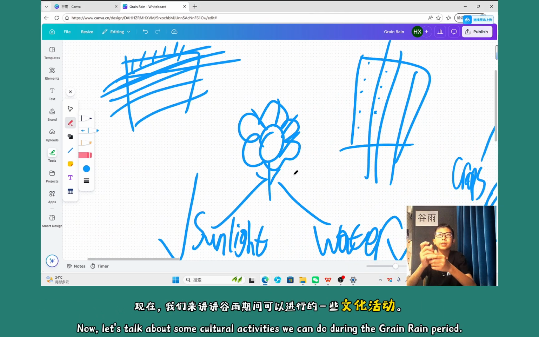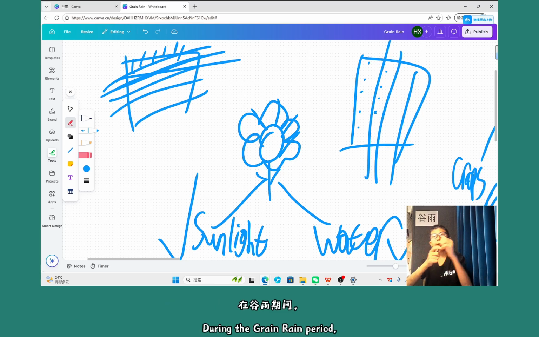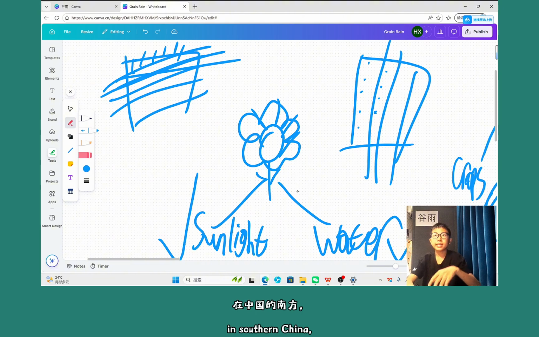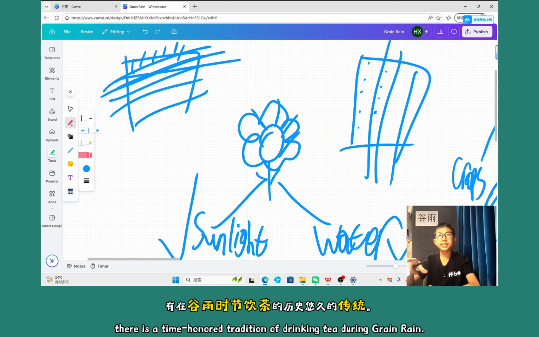So now we're going to talk about some cultural activities that we can do during the green rain period here. In southern China, there exists a time-honored tradition of drinking tea during the green rain.